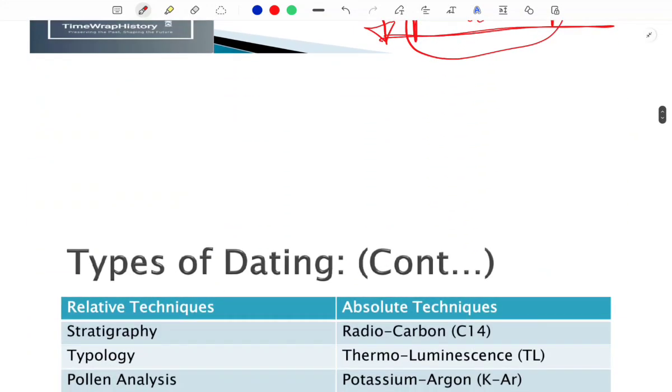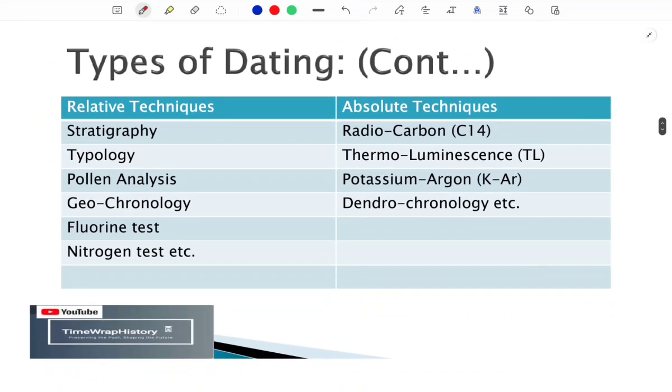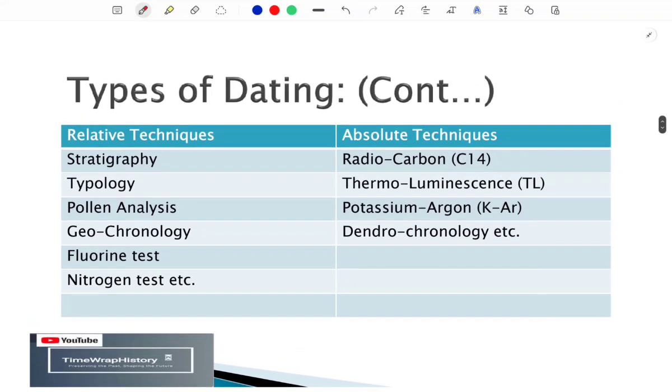So let's get back to our discussion on the types of dating. I have categorized it into two categories, based on certain things only. The first category is the relative techniques, and the second category is absolute techniques. In the relative techniques, you will find that you are not getting an exact time period.